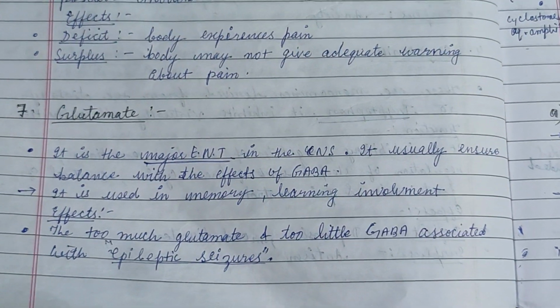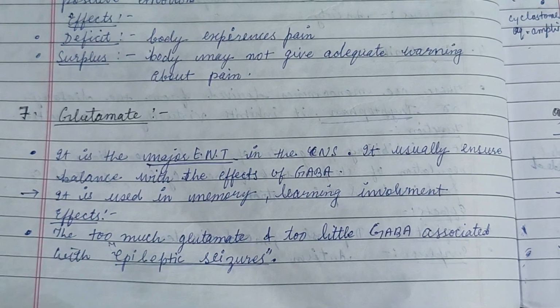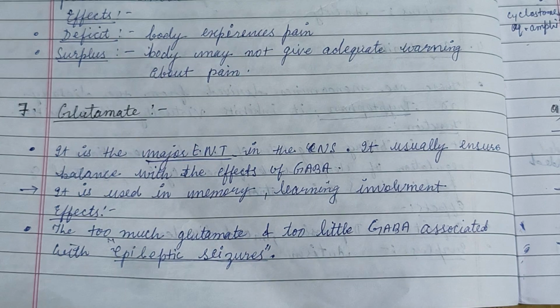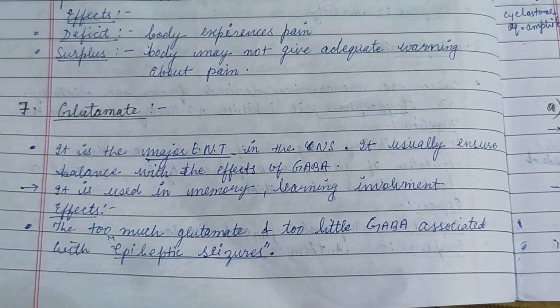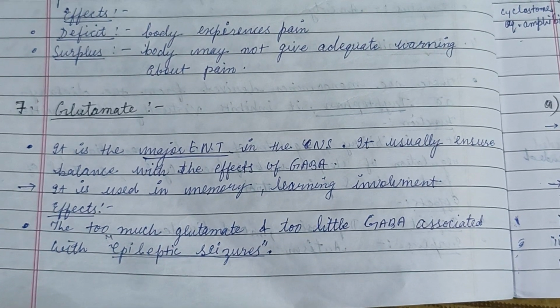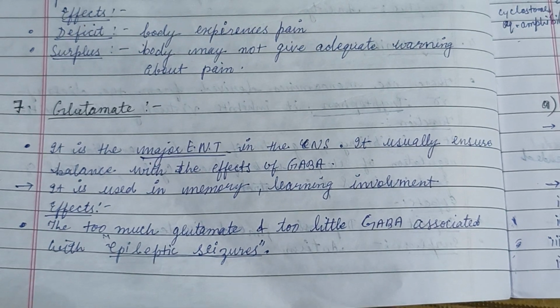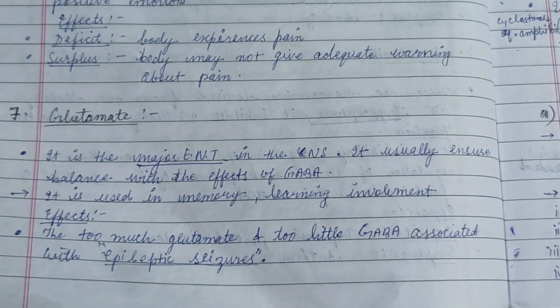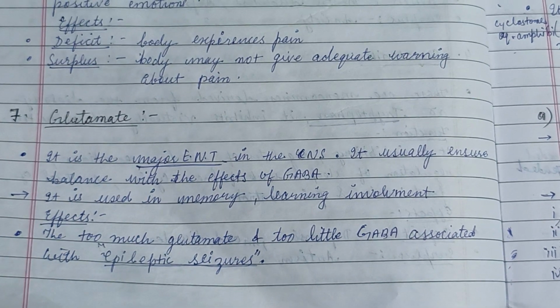So glutamate is a major excitatory neurotransmitter in the central nervous system. It is usually in balance with the effects of GABA. So it is antagonistic to GABA. It is involved in memory and learning. Too much glutamate and too little GABA is associated with epileptic seizures.